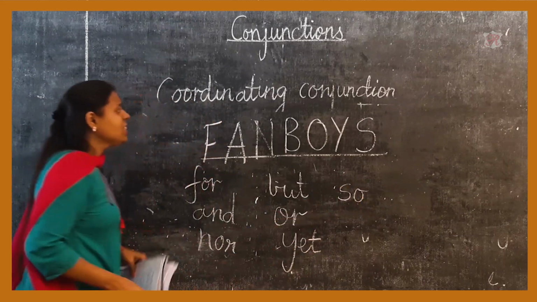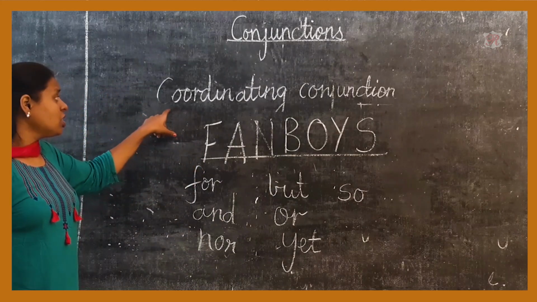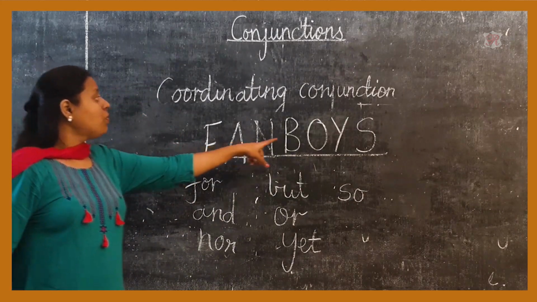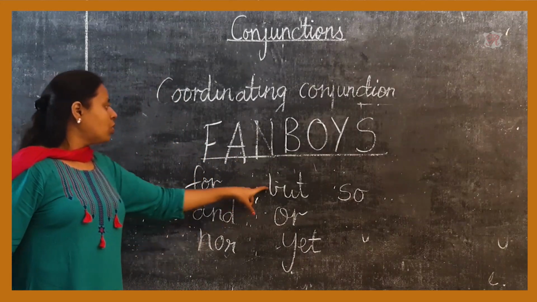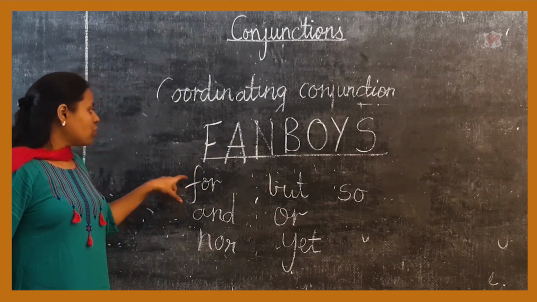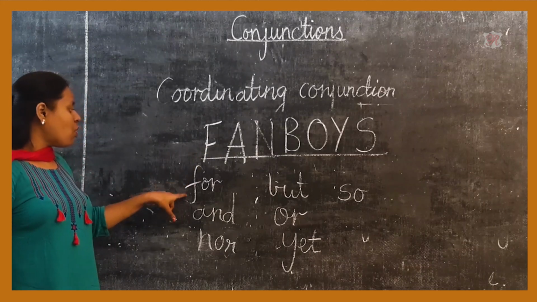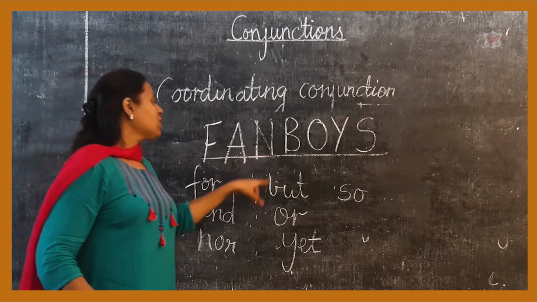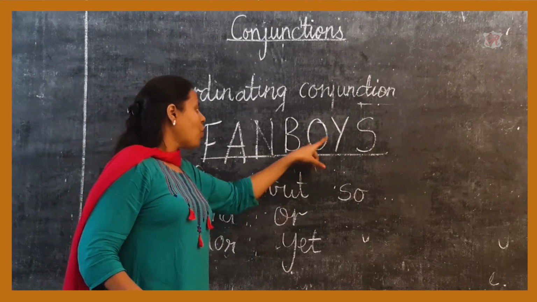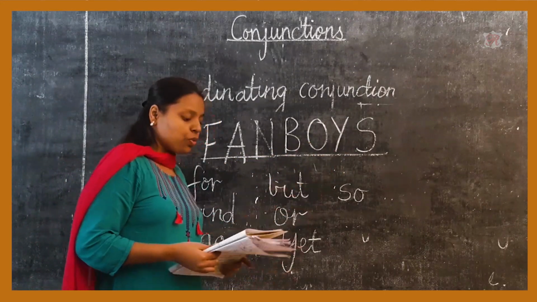So it's very easy to remember coordinating conjunctions, because if you remember FANBOYS, the first initials of all the words are used.